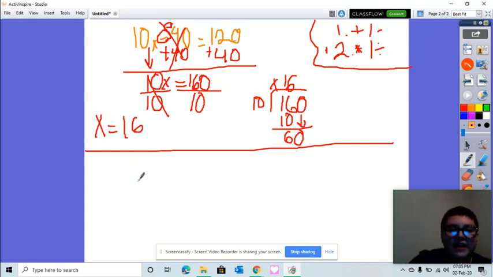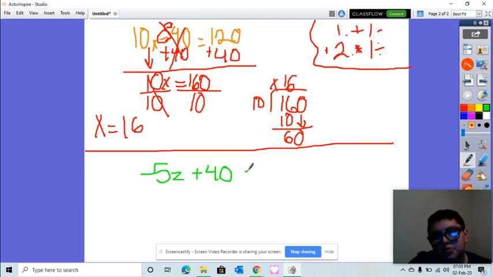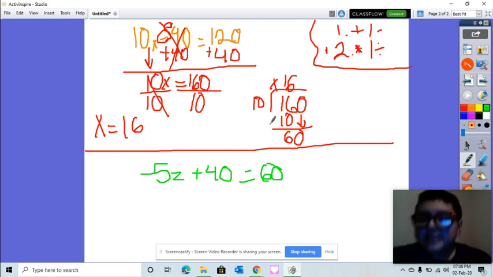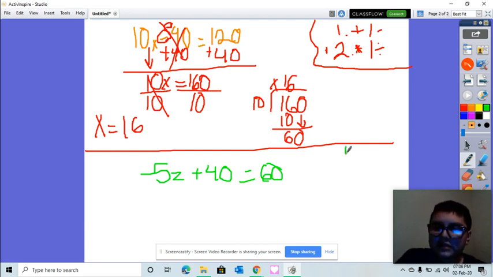So let's say we have negative 5z plus 40 equals 60. So what we are going to do here is we're going to basically follow the same rules. Step 1, do the opposite of adding or subtracting.